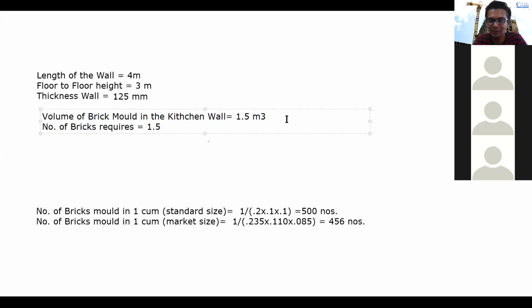Already we have considered safety because for the mortar we have taken 10 mm extra. You have not deducted for the lintel, nor for the doors and windows. How much safety will you take? You got my point. So what will be the number of bricks? Sir, 500. 750. 1.5 into 500.